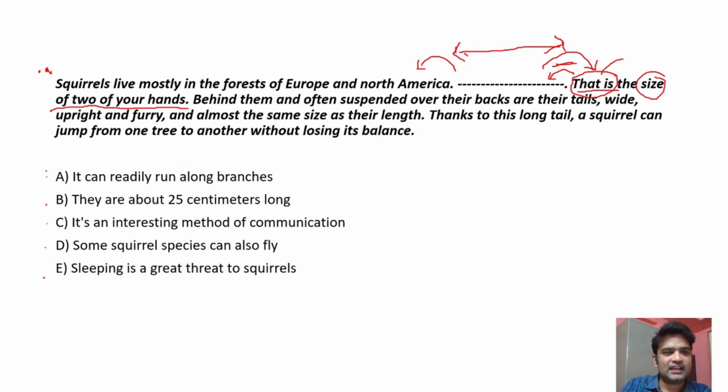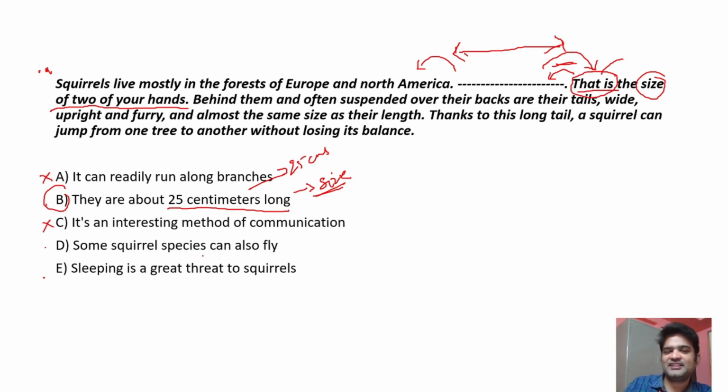"It can readily run around along the branches" doesn't make any sense, it's not connected to size. "They are about 25 centimeters long" is about size. It tells you the size of the squirrel, and 25 centimeters is also both of your hands put together. "It's an interesting method of communication" is not about size, so it is not the answer.